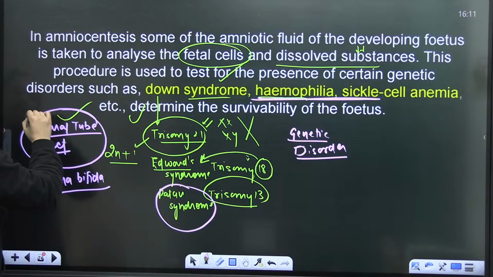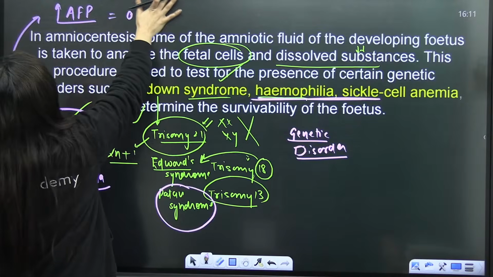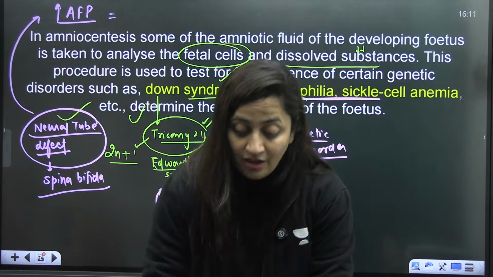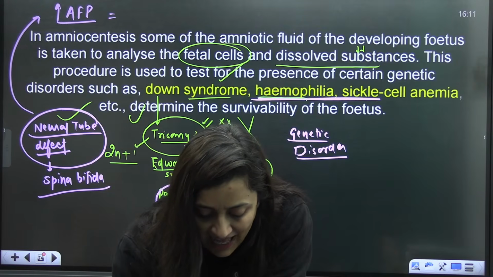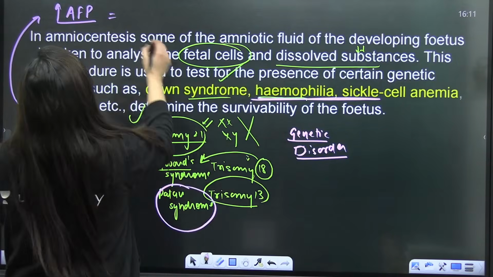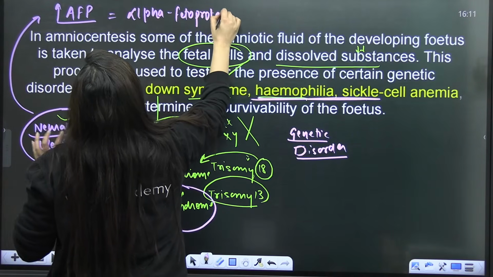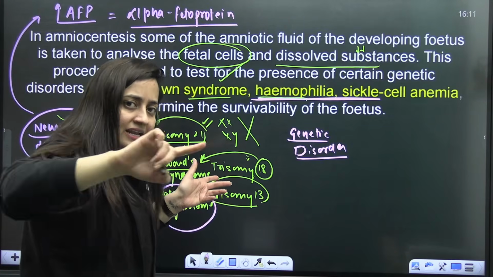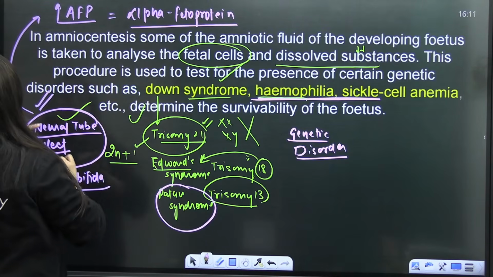How? If there is a neural tube defect, AFP will be present in the amniotic fluid. AFP will only be present in the amniotic fluid if the neural tube is not properly developed. A high level of AFP can confirm this. A stands for alpha here, so it is alpha fetoprotein. If the neural tube is not properly developed, AFP can leak into the amniotic fluid and its high amount can be checked. So this can also be done with the help of amniocentesis.